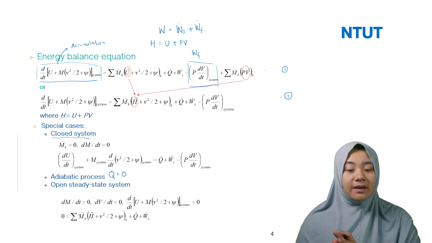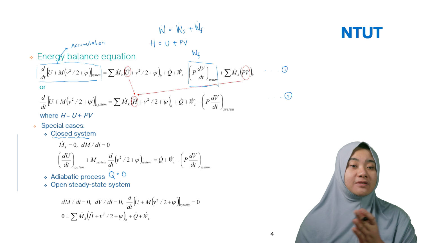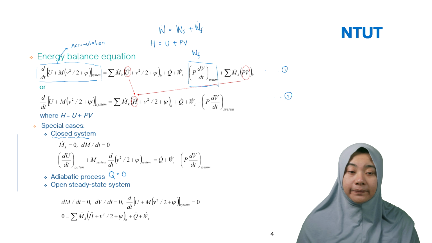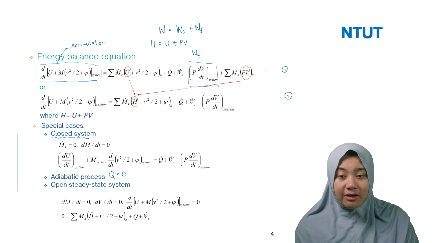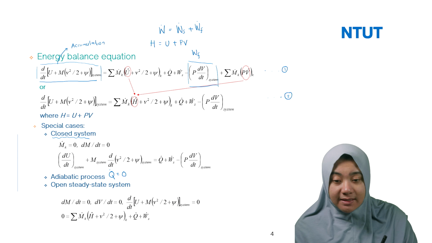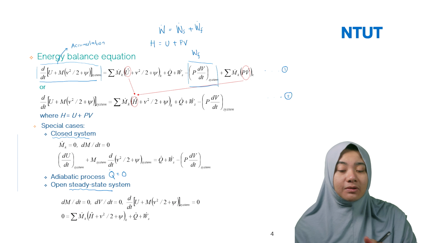You have an open system, so you have mass flow and energy flow. That's why here we write 0 for accumulation; remember steady state means divided by dt equal to 0.